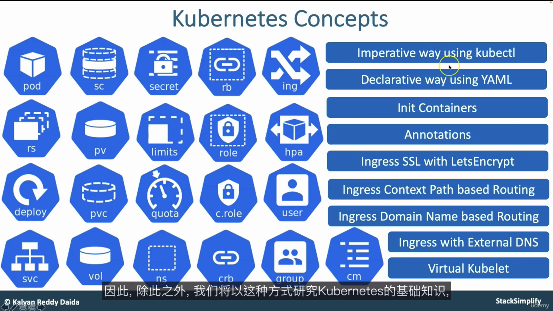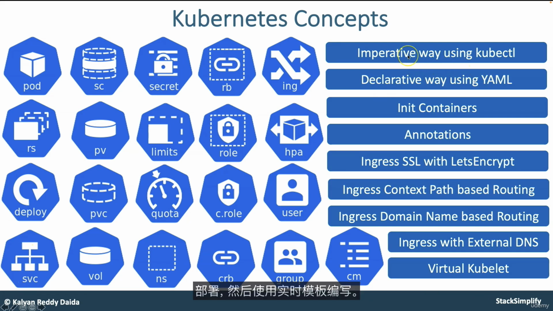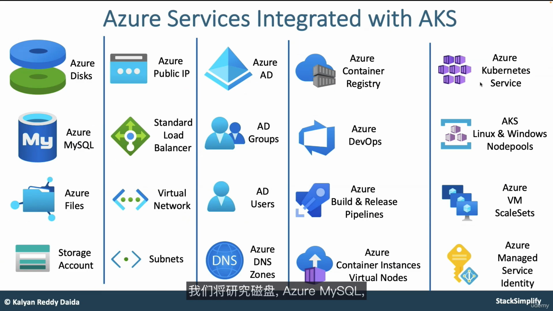In addition, the fundamentals of Kubernetes we are going to look into in such a way that first we will implement these pods, replica sets, deployments, and then services in an imperative way using the kubectl command. And then using live template writing, we are going to do the same thing in a declarative way using YAML. Like that, we are going to learn lots and lots of Kubernetes concepts, in combination with these Azure services integrated with AKS.